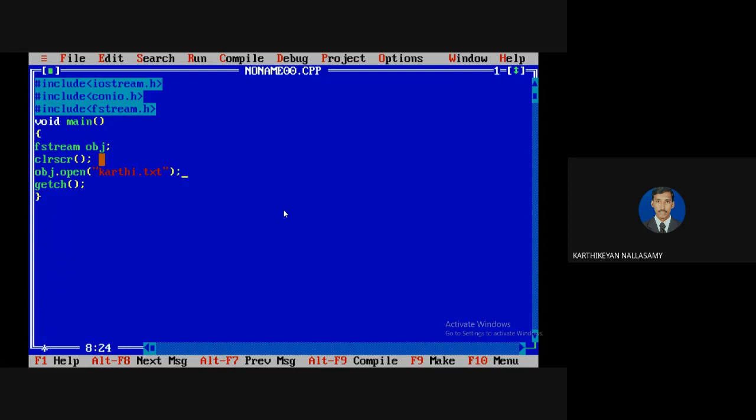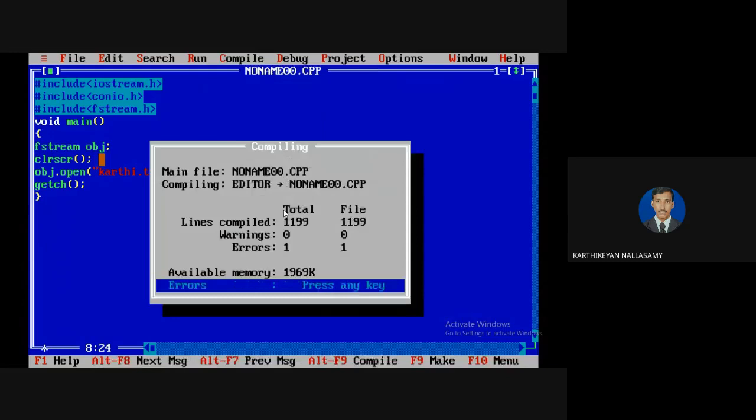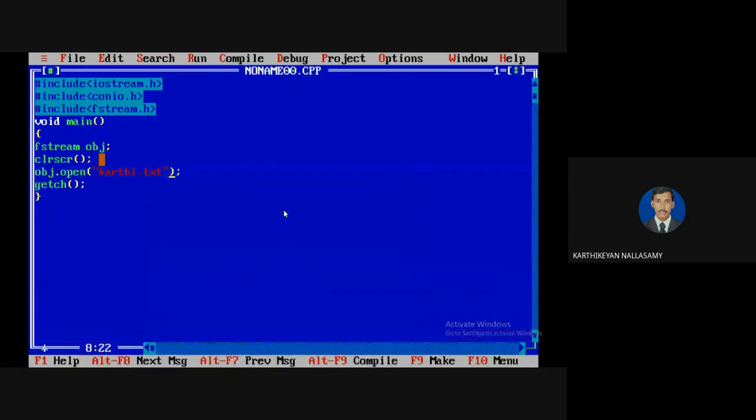For example, I'm going to compile now. The compiler shows an error message that there are too few parameters. So if you are creating an object for fstream, there are two arguments we need to specify for the member function open. One is the file name, meaning the file path along with the file name. Here I use the relative path. Then followed by the file mode.